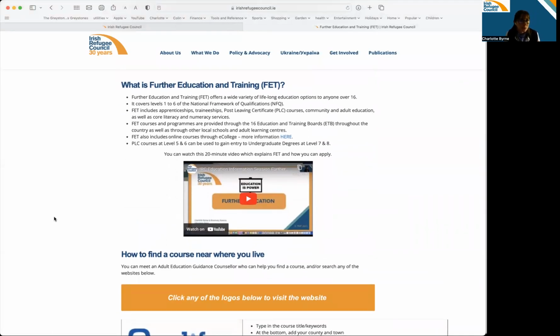So what is further education and training? Well, it's a huge variety of lifelong education, generally for people over the age of 16. On one side of the education journey, you've got primary education for children generally up to the age of 12. You've got secondary education for people normally up to around the age of 18. At the far end, you've got undergraduate or bachelor degrees, postgraduate or master's degrees, PhDs, all of that. And all the bit in the middle of those two things is called further education and training.